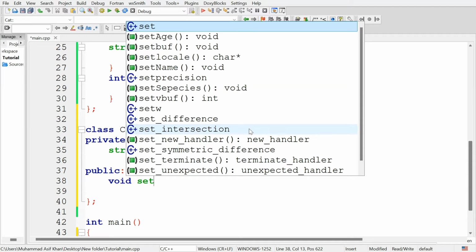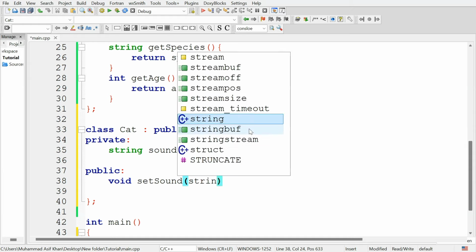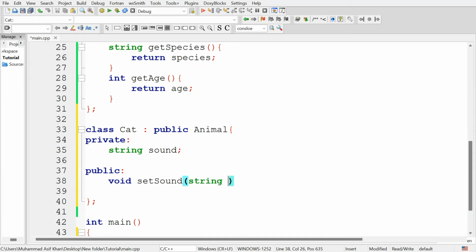So void set sound and give this a string argument and name this S for sound, or you can simply say S. And in this setter function for sound, set the sound attribute equal to the argument provided to this function.